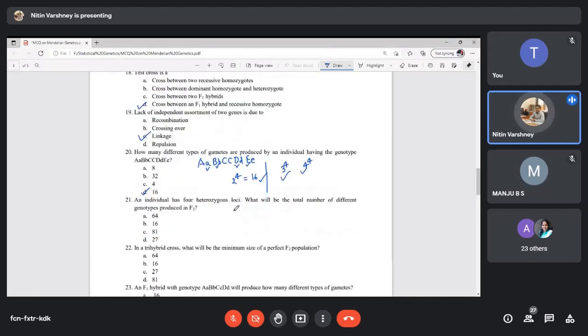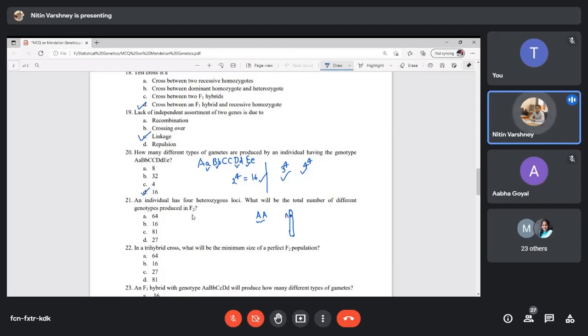Next question: an individual has 4 heterozygous loci, then what will be the total number of different genotypes produced in F2? What is the meaning of loci? Suppose this is our chromosome.